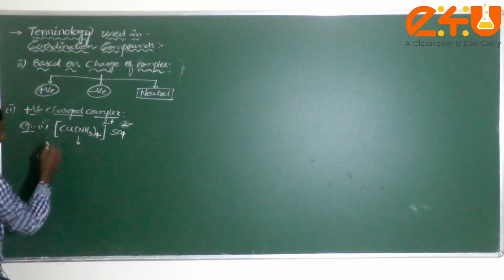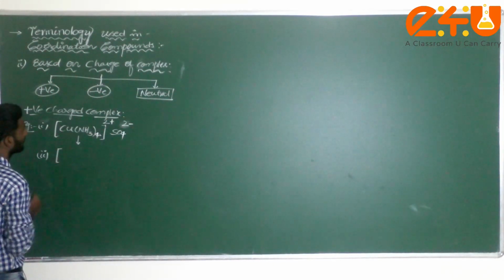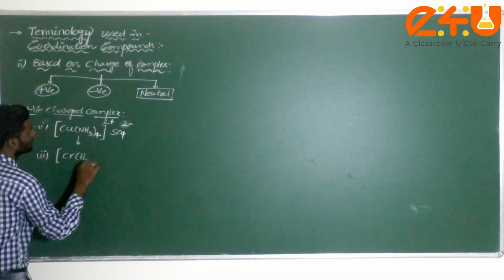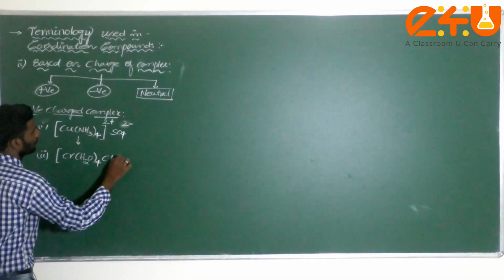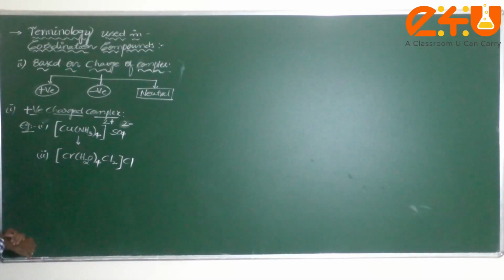Generally we can consider like that. Okay, now if you take one more complex like this: Cr(H2O)4Cl2, and next one I write here Cl. Am I correct, dear student?